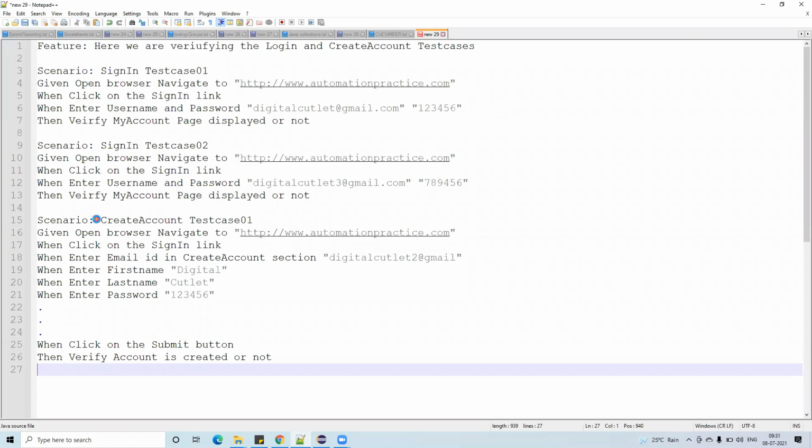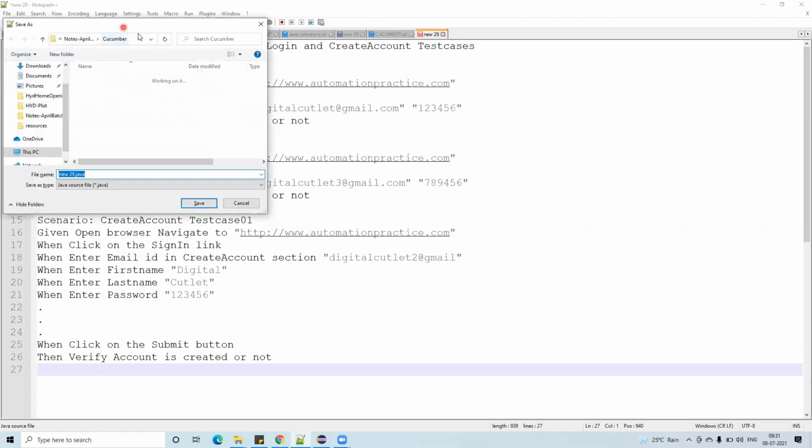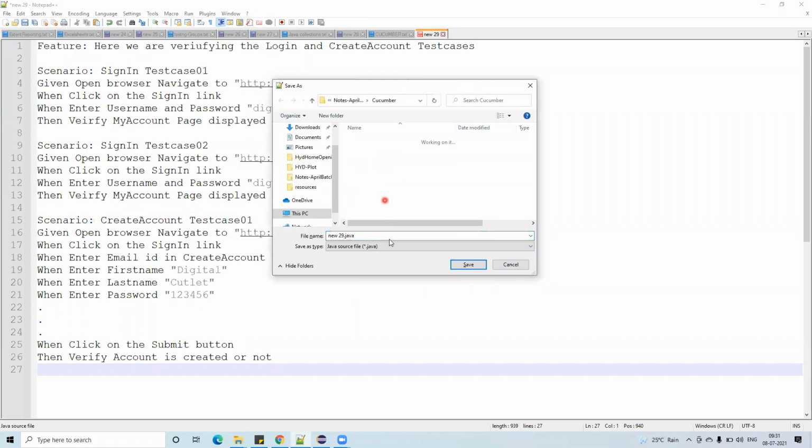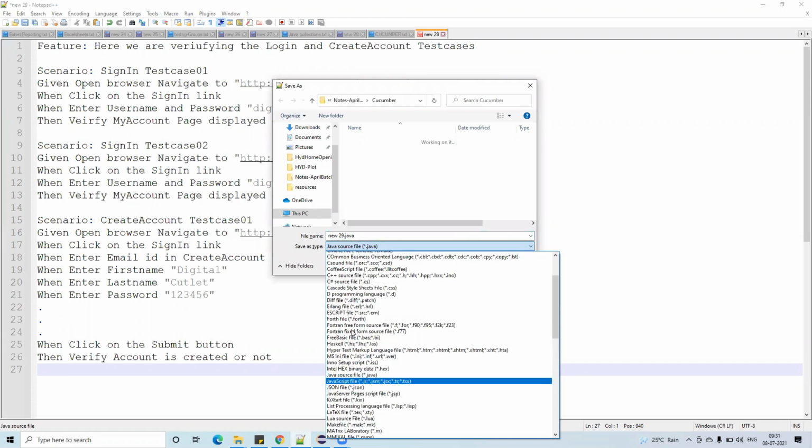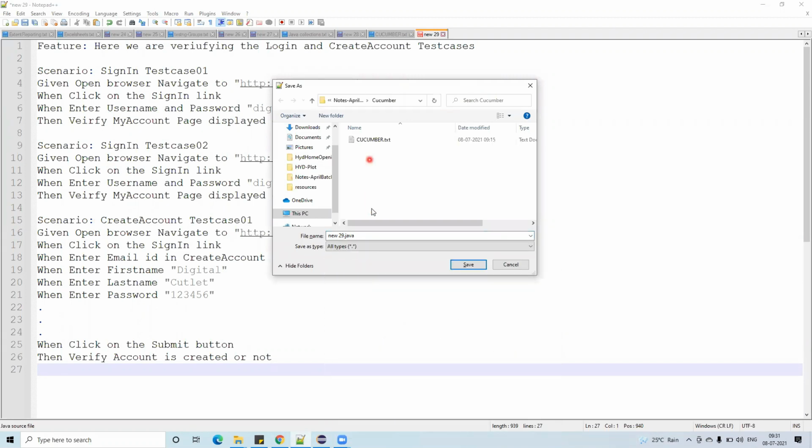See here, save as, sign in test cases dot feature. See here, I'm using a feature keyword. Whenever you are saving the file, you have to use dot feature.